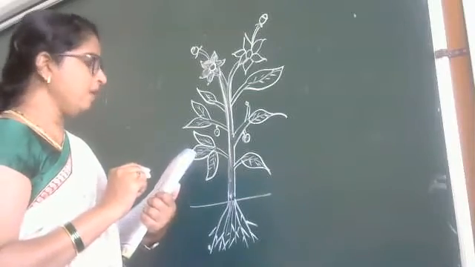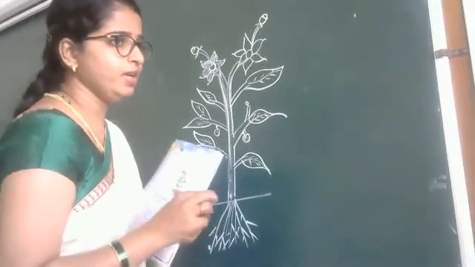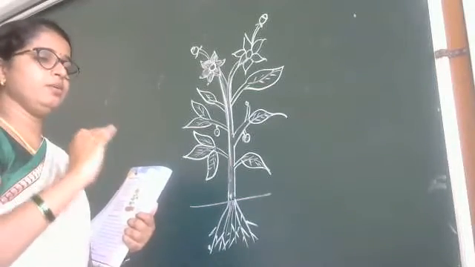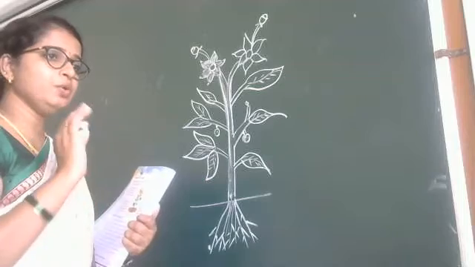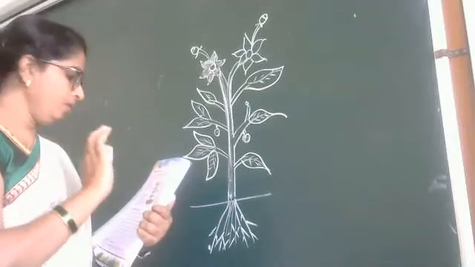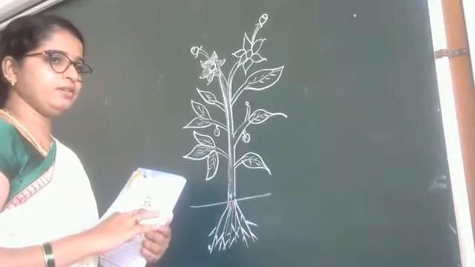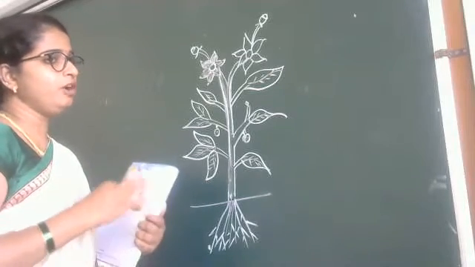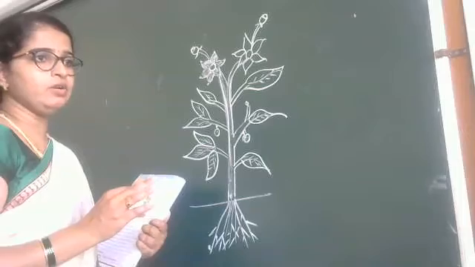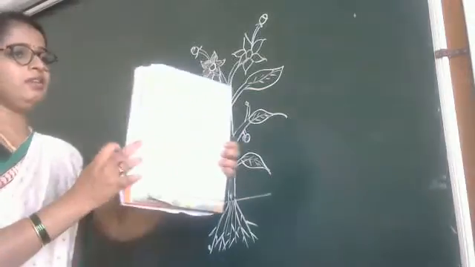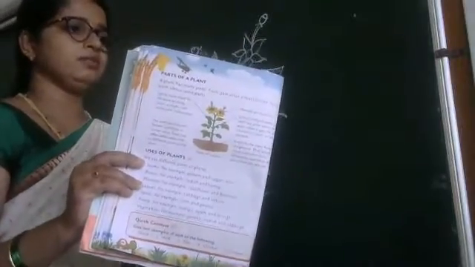Let us learn about some parts. Here, for second standard, they have given only as much as you need. We will learn only that much, and will not go in deep. At the end of the lesson, you will not understand anything if I go in deep. I will explain only how much they have given here.